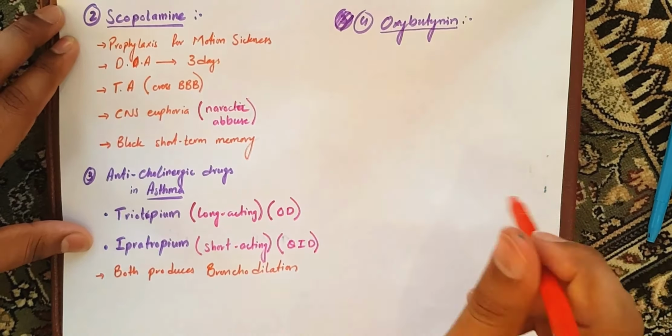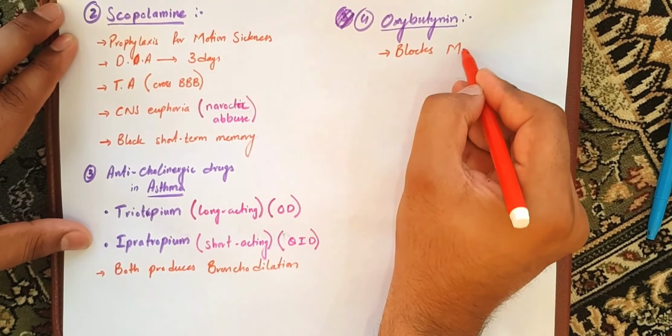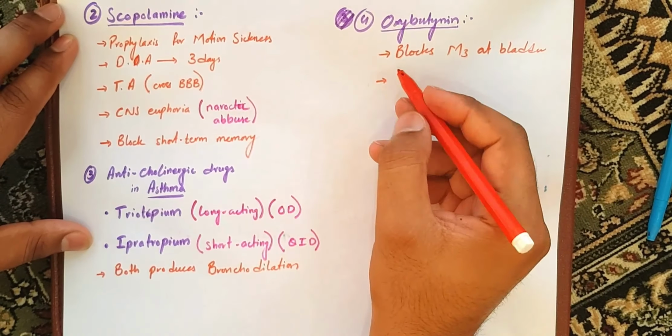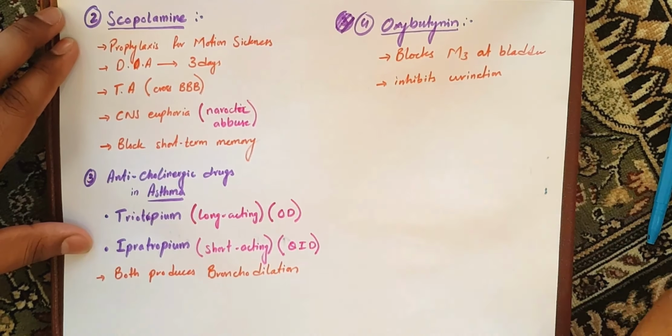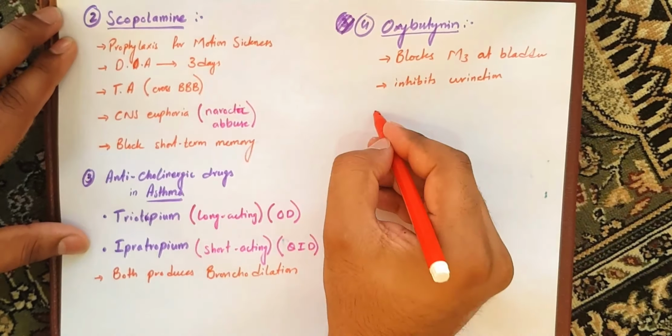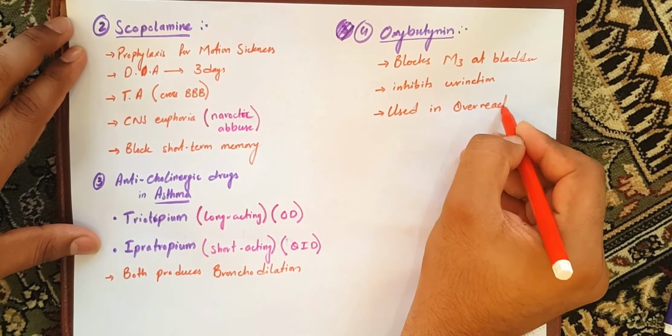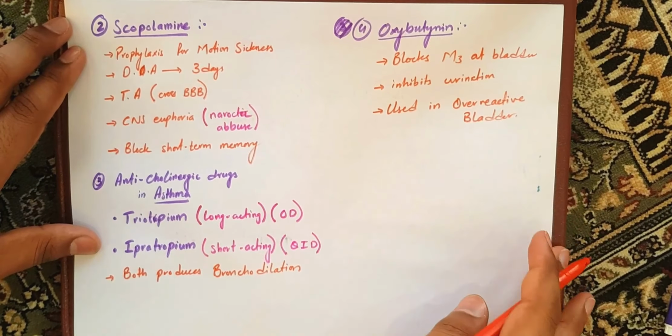The fourth anticholinergic drug is oxybutynin. Oxybutynin is a drug which blocks M3 stimulation at bladder muscles, causing relaxation of the detrusor muscles and inhibition of urination. For this reason, oxybutynin is used in overactive bladder.